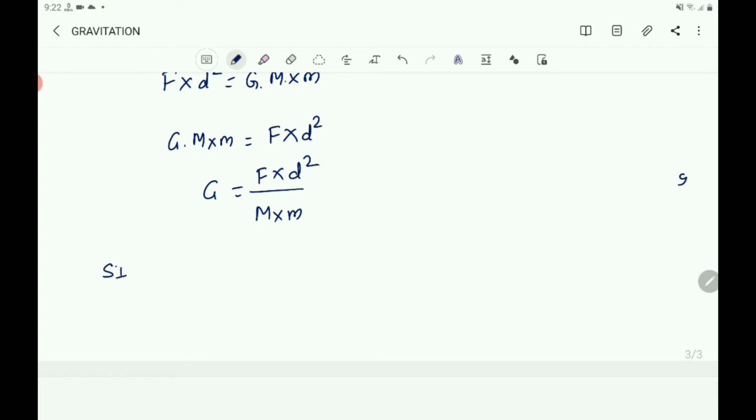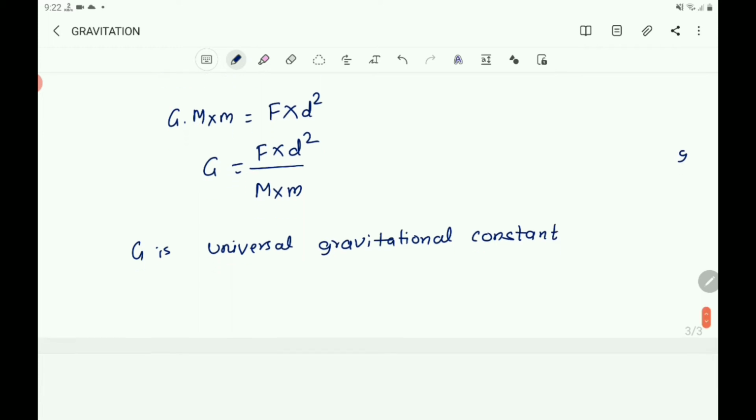So, what is G? G is the universal gravitational constant.